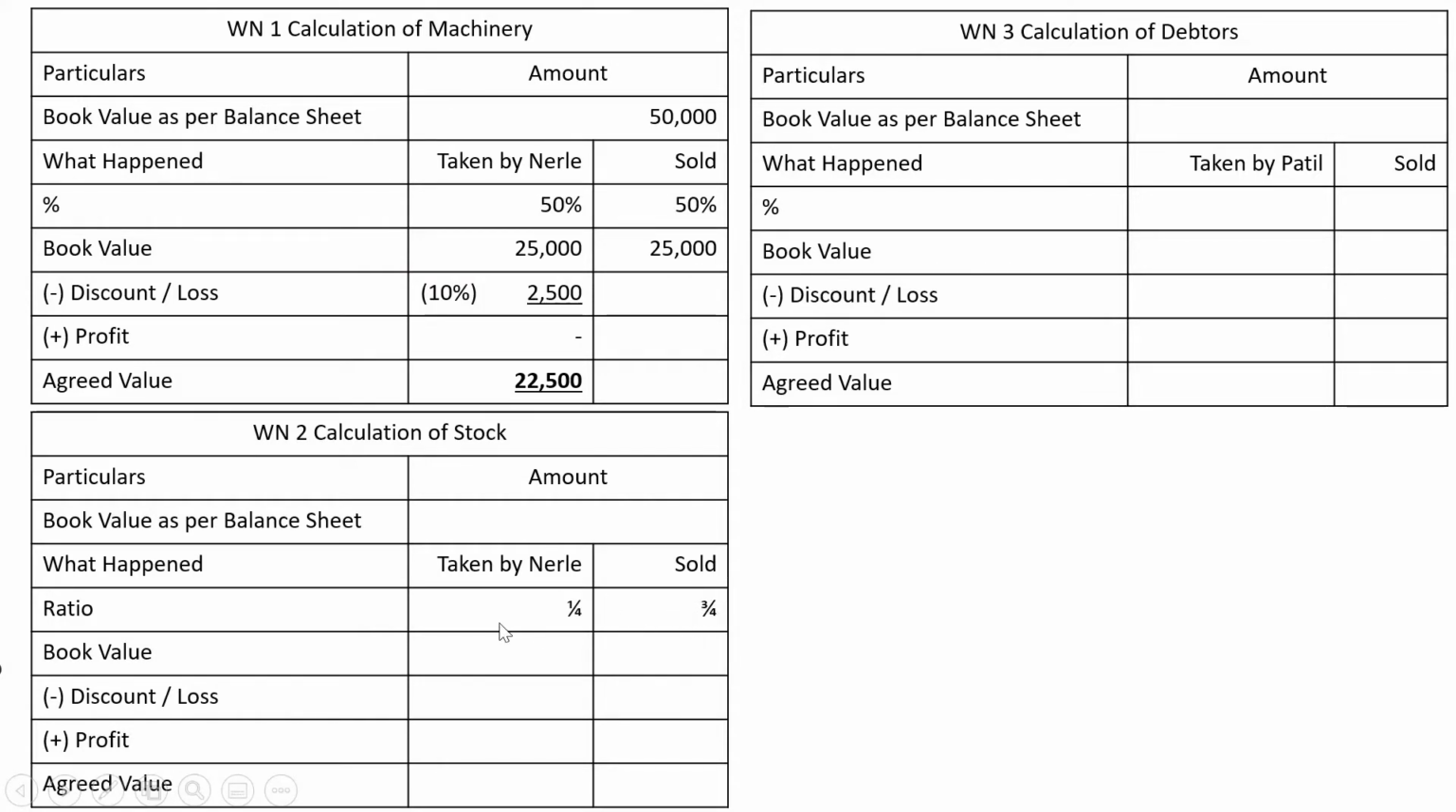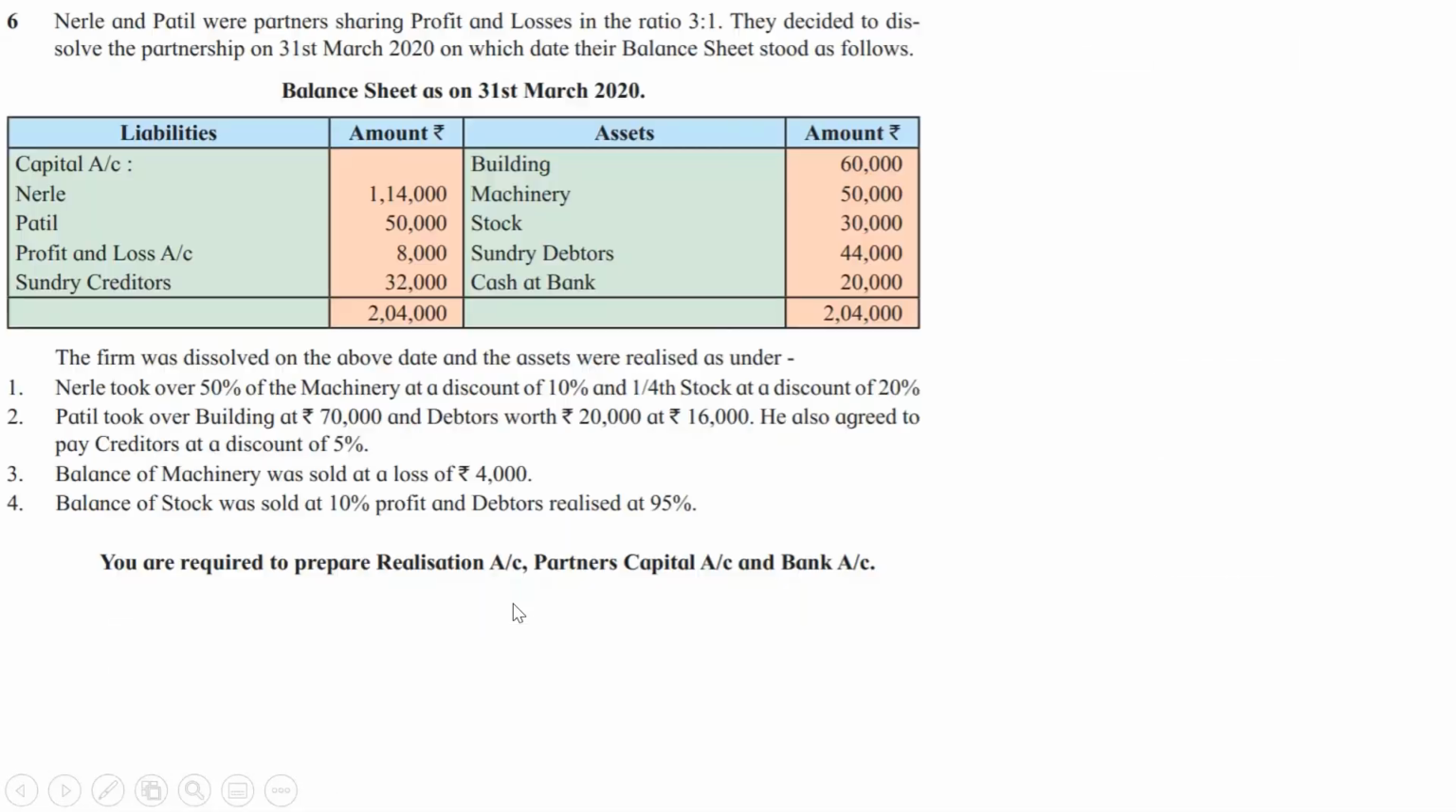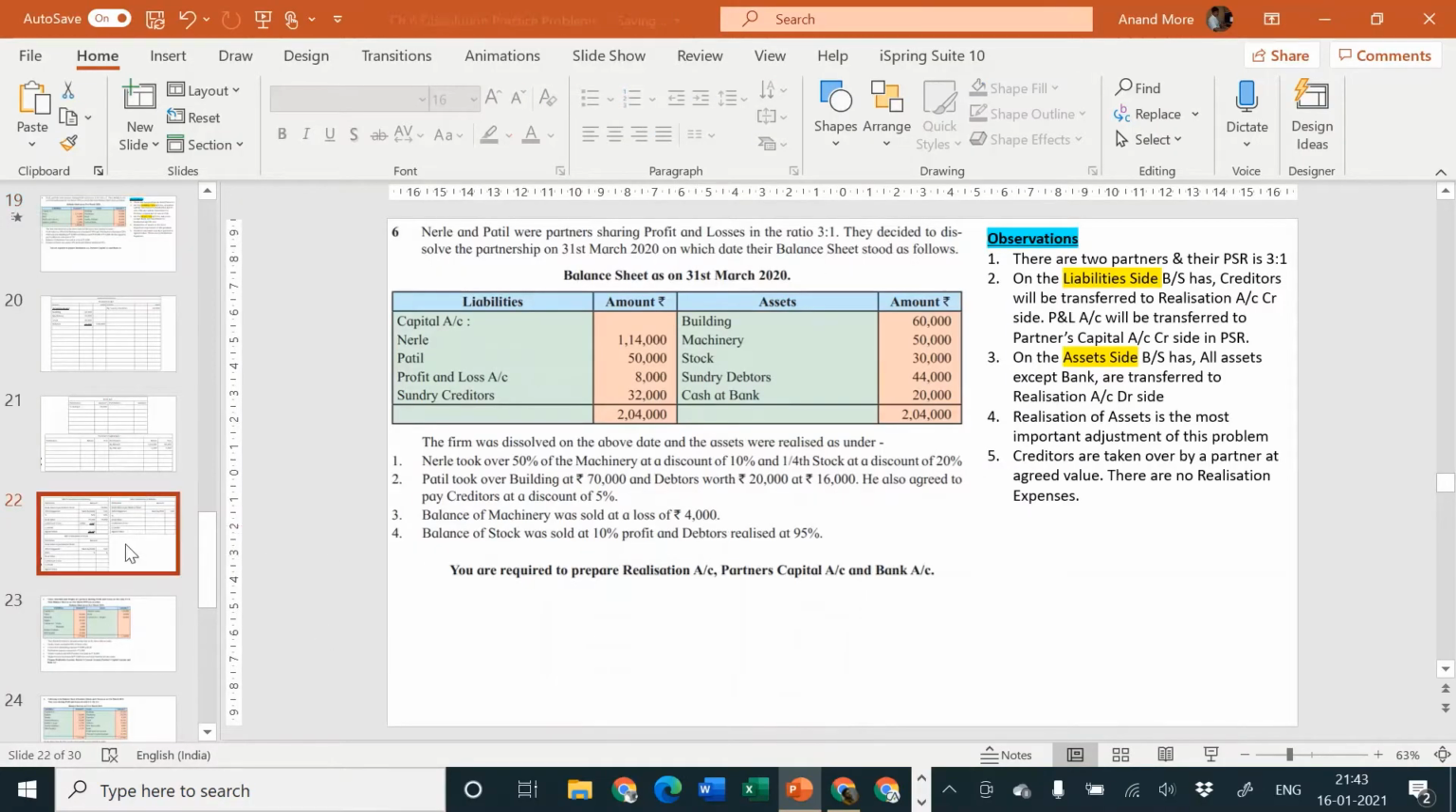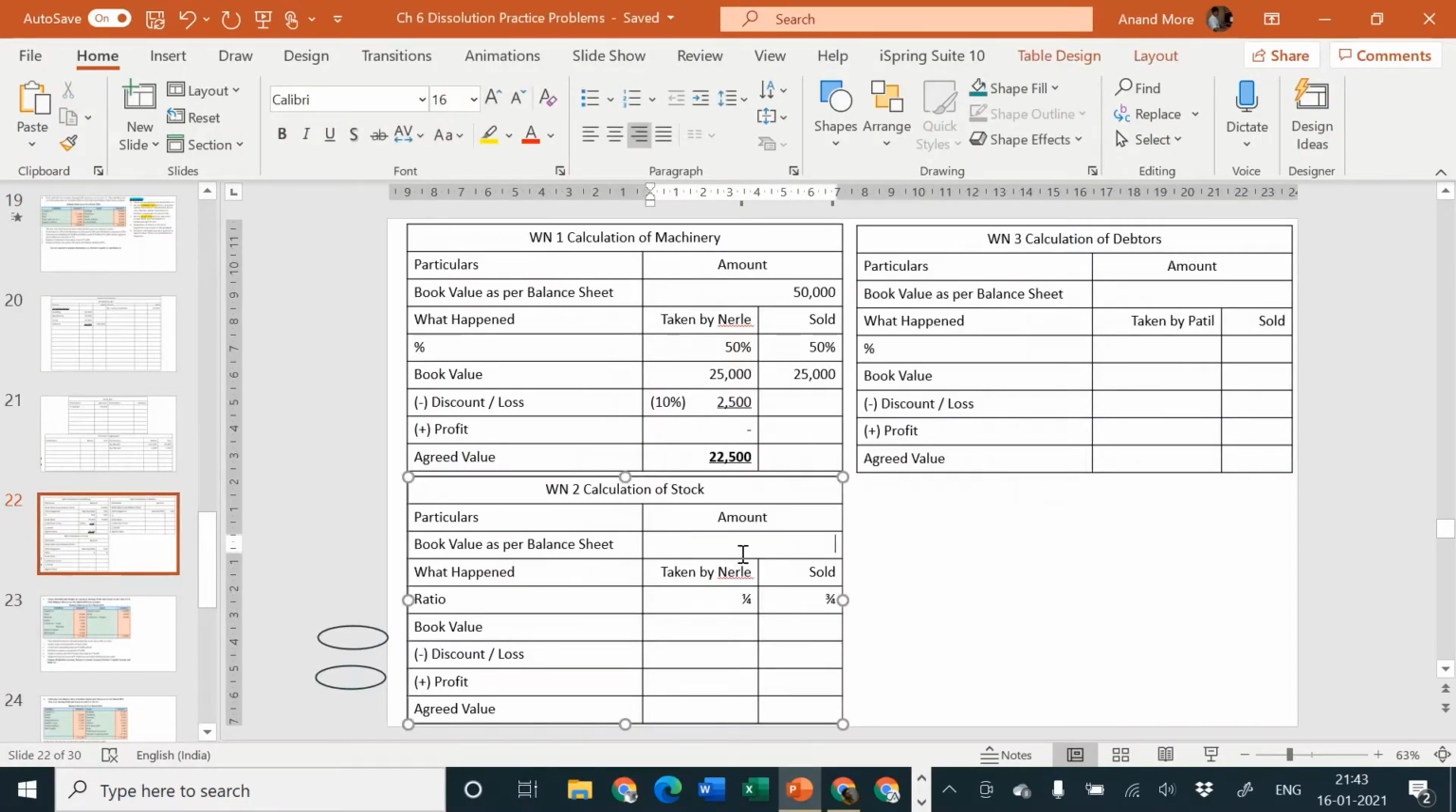So this 1/4 of what? 1/4 of the book value. What is the book value of stock? 30,000. Let me write it down: 30,000 is the book value of stock. Of this 30,000, 1/4 comes to how much? 7,500. Check it out, 30,000 divided by 4 comes to 7,500. That he is ready to take. So remaining is 22,500, which he says he doesn't want. He is just going to take over 1/4.